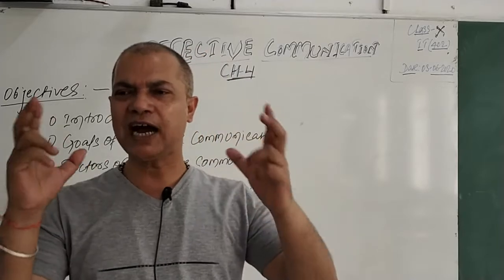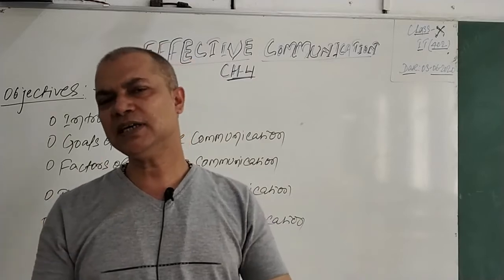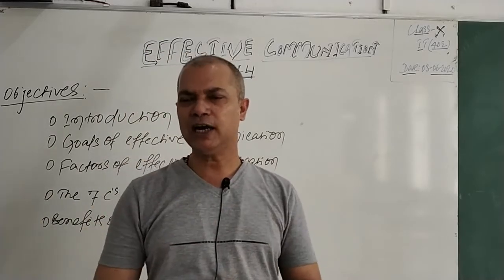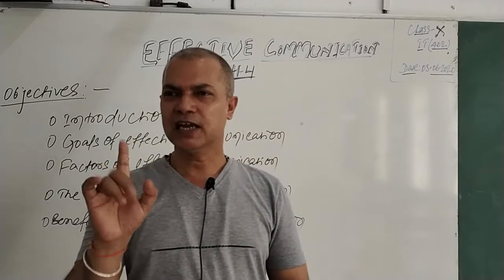Once I have clear-cut ideas about what I want to communicate and why I want to communicate, the receiver will have no doubts and will receive the same message. That's why the first C of the 7 C's is clear.